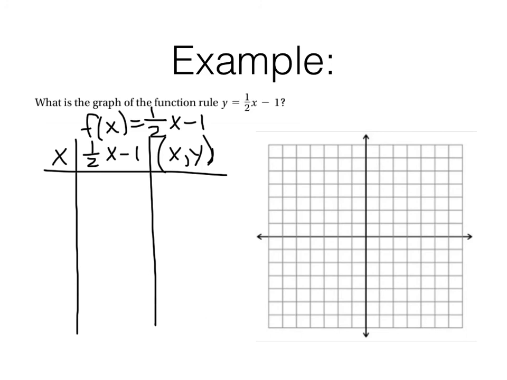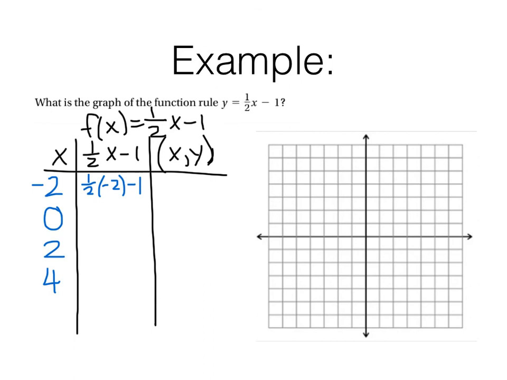Now stop and think here. You don't want to pick 1 because you're going to have a fraction here. So instead of picking 1 or 3 or -1, let's make sure we have an even. And I'm going to make my first number a negative, so -2, 0, and let's do 2 and 4. And again, I only chose those because I want to get rid of this fraction. I don't want the fraction to make the numbers more complicated. Because I pick the numbers I'm plugging in for x, why not make life easy on ourselves?